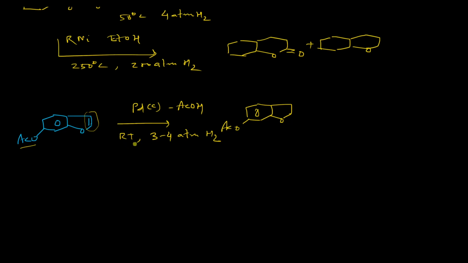So you have to basically remember these reaction conditions. You better keep a chart of functional groups and the required catalysts for the transformation of those functional groups into the corresponding hydrogenated form.